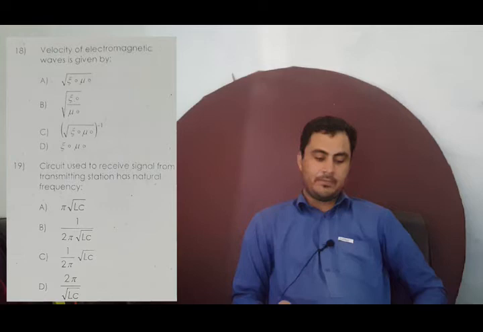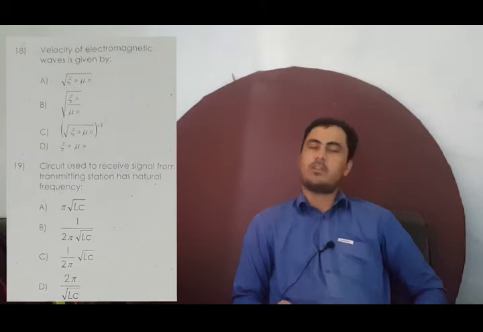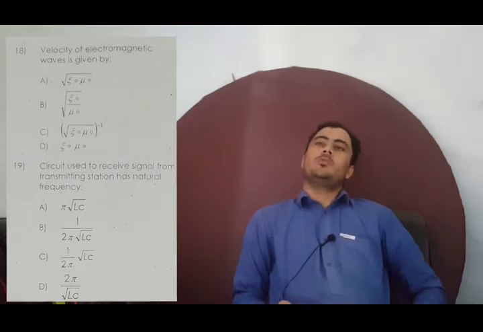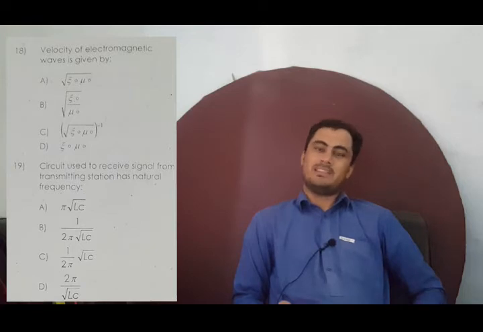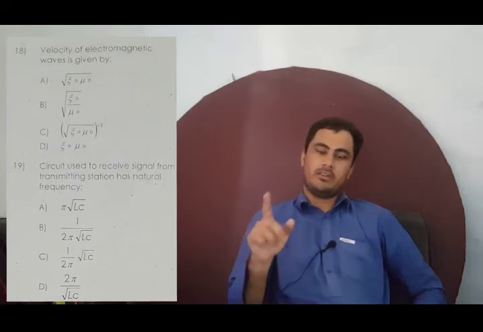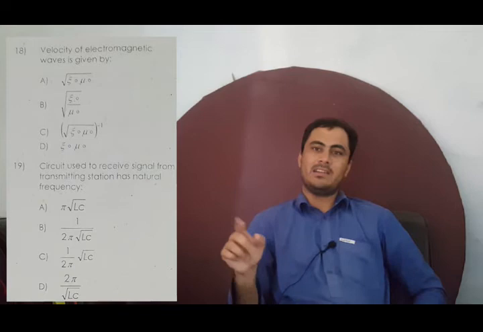MCQ number 19. A circuit used to receive signals from a transmitting station has a natural frequency of what? You people must remember that the resonance frequency of an LC circuit, f, is equal to 1 over 2 pi square root of LC.